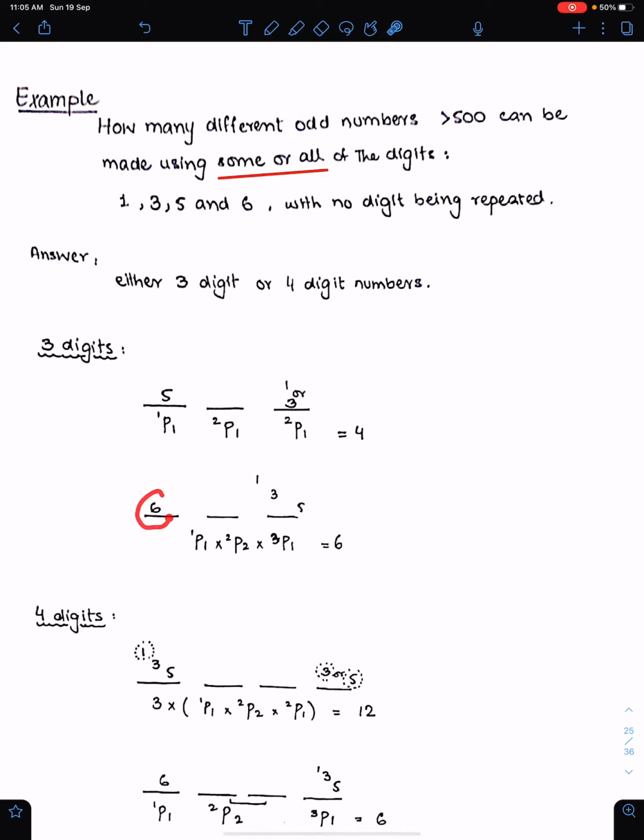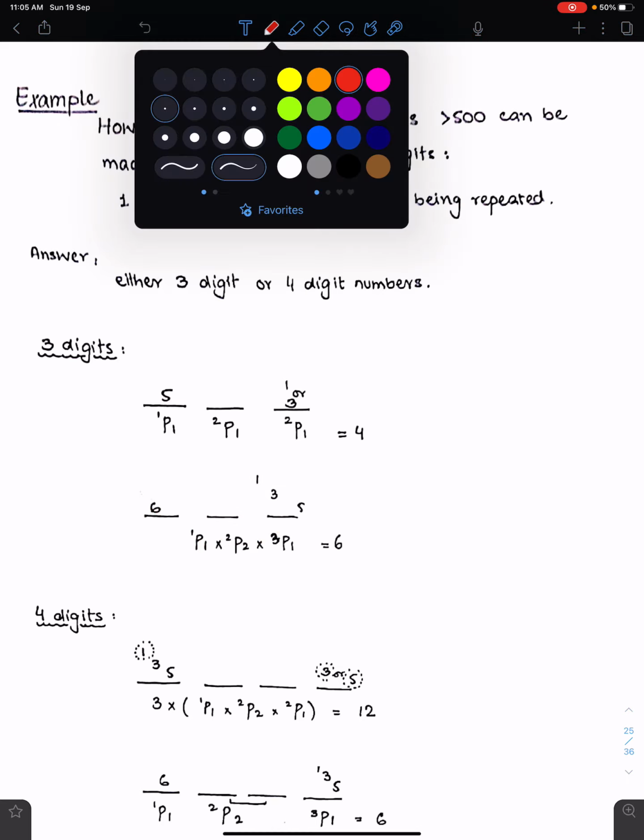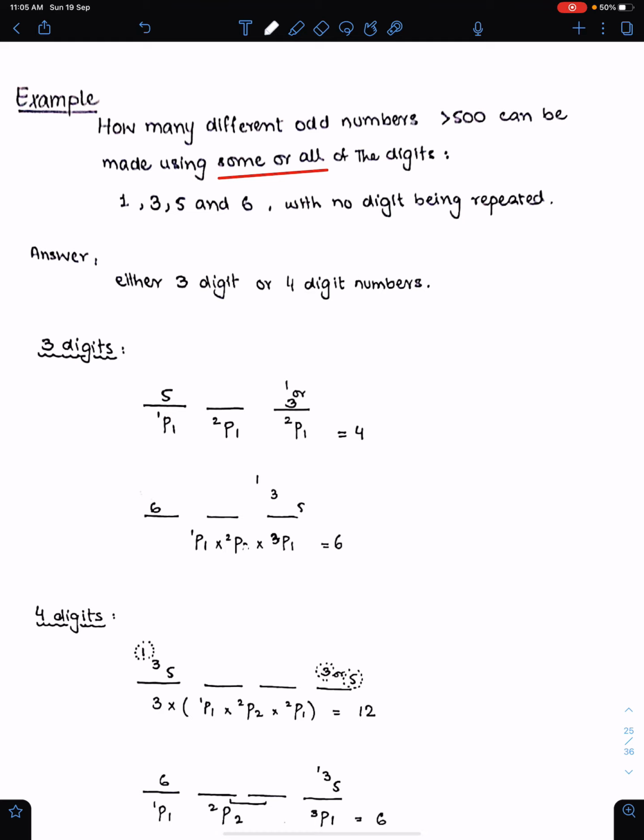When the first digit is 6, then the last digit could be either 1, 3 or 5 because we need odd numbers. So 3P1 for the last digit, 1P1 for this digit, and 2P1 for this digit. This is 2P1 because we have to arrange just one digit here.